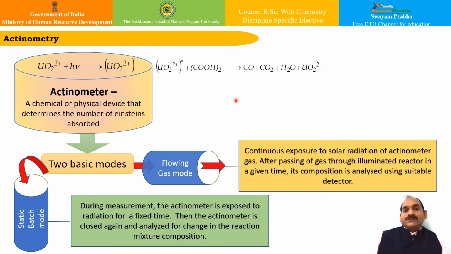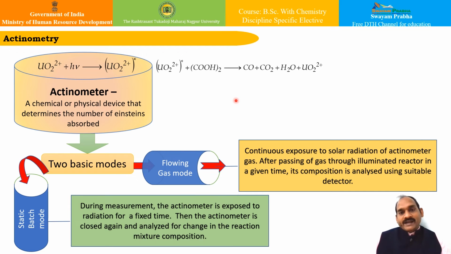The wavelength of the required light falls in the range of usually 2540 Angstrom to 4350 Angstrom, and the extent of decomposition of oxalic acid is determined at the end of the experiment by its titration with standard potassium permanganate solution. So it is an analytical titration.